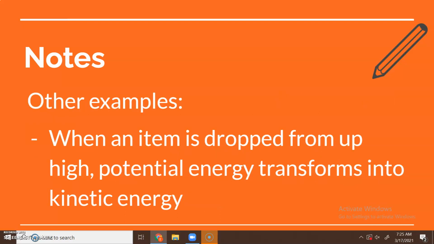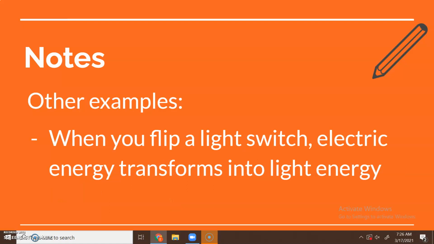I'm going to go through a couple more examples, because that's what the homework is going to be about. So when an item is dropped from up high, potential energy transforms into kinetic energy. That works because we know that something that is high has potential energy. And then once you drop it, it starts moving. That's getting kinetic energy. So all the potential energy is transforming into kinetic energy.